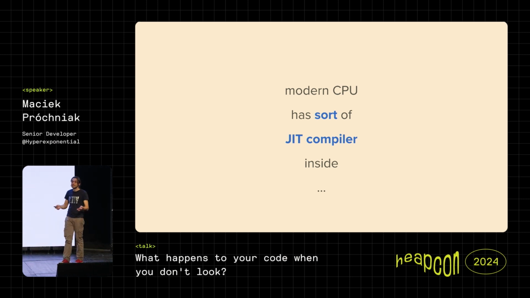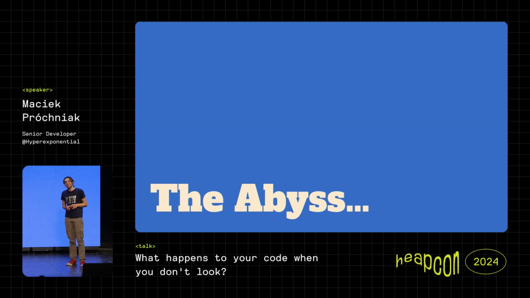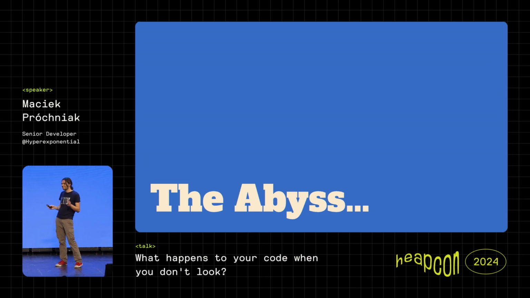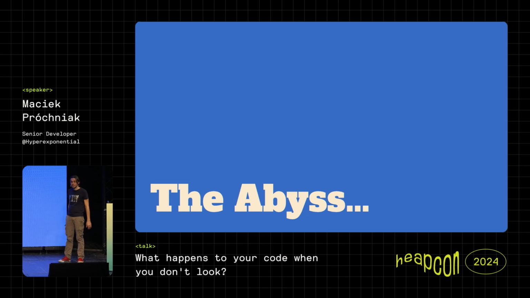But this is just the beginning, because so far we were talking only about stuff that can improve or worsen our performance, but we didn't take into account the abyss of, are those things actually correct? Because in Java, we are mostly safe. Java has a good specification that tells us, okay, this is how our program will look like.